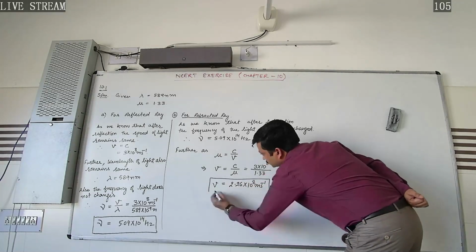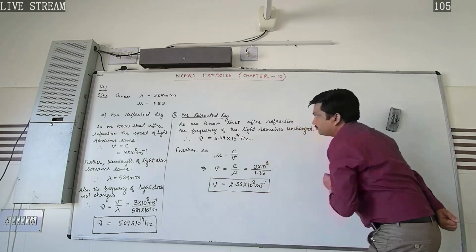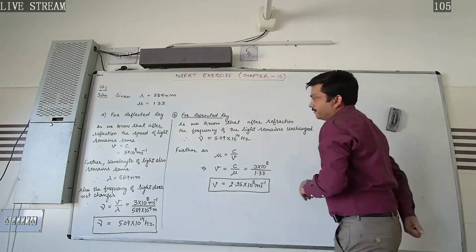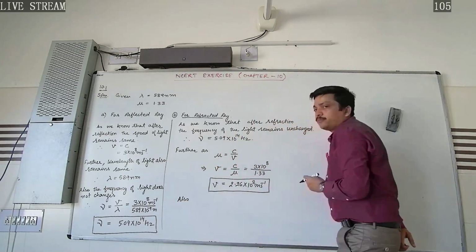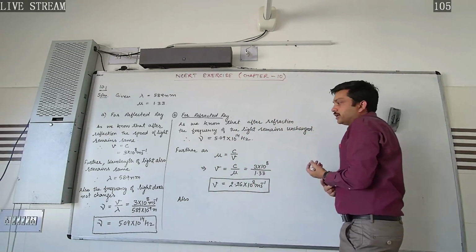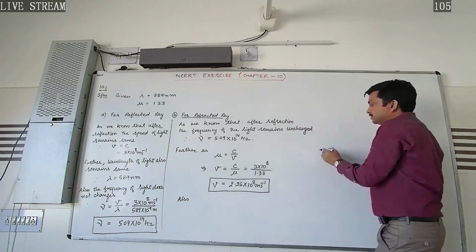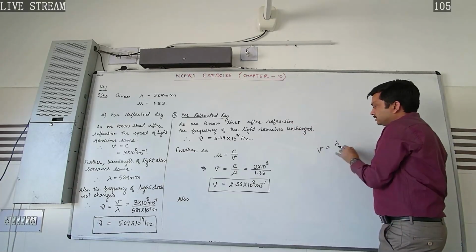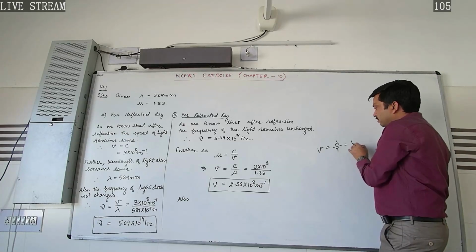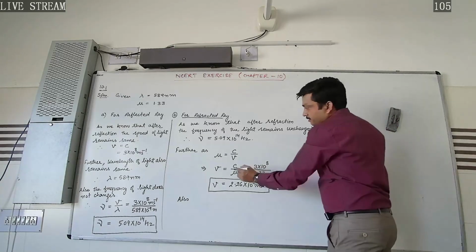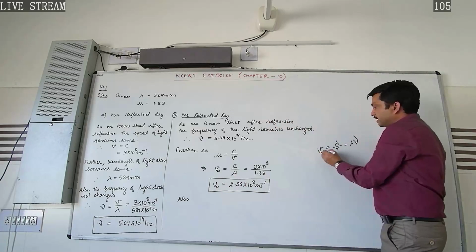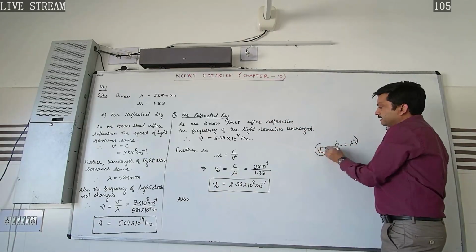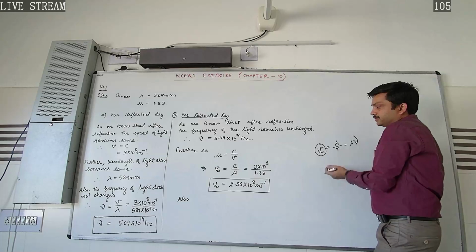So in this way, this will be the speed of light after suffering refraction in the medium. Also, we can calculate the frequency. Again we are using the same formula: speed is distance over time, or distance into nu. So the speed of light here we have calculated in case of water.